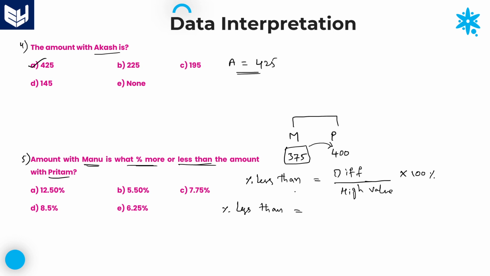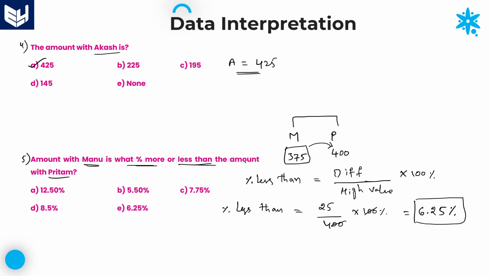Required percentage less than is equal to the difference between 400 and 375, which is 25, divided by the high value 400, into 100 percent. Here two zeros get cancelled, and next you just cancel with the 4 table. 4 6s are 24, and next 10 is left over. 4 2s are 8, and next 2 is left over. 20 means 4 5s are 20. Therefore, the required percentage less than is 6.25 percent.